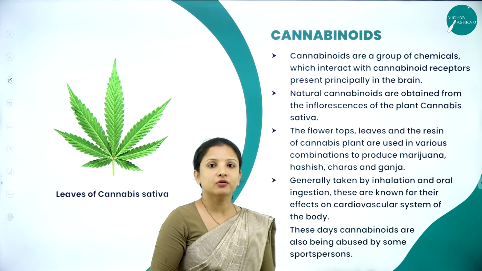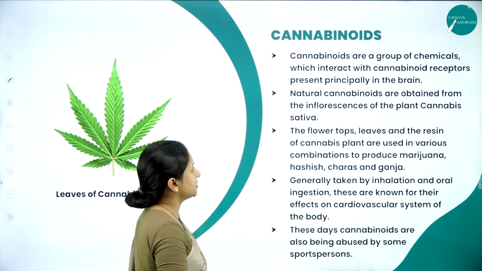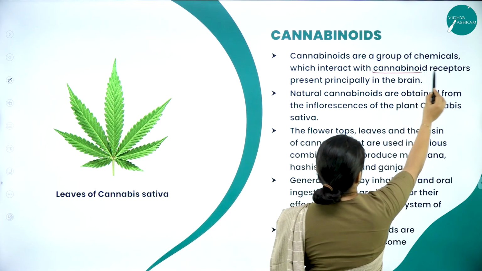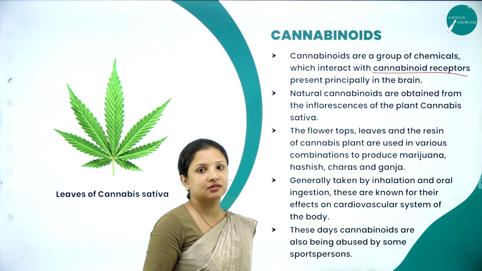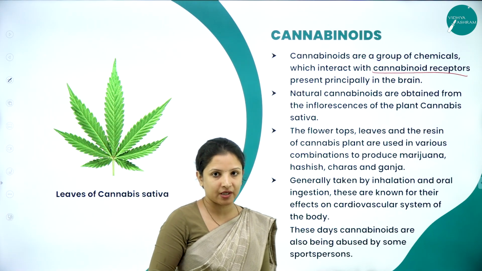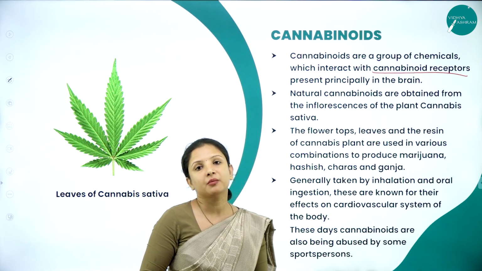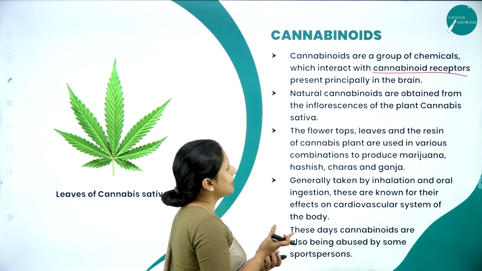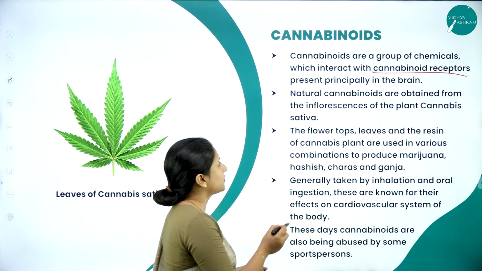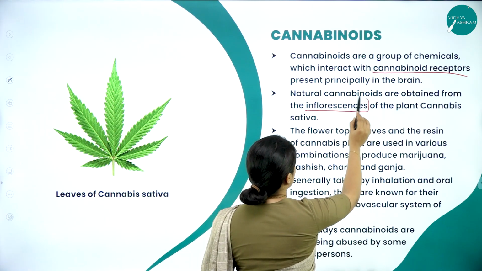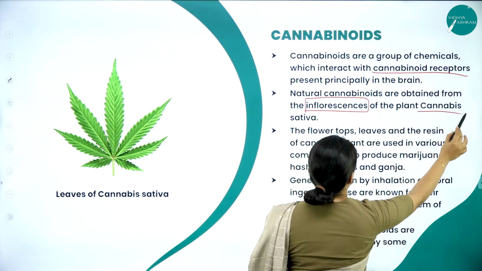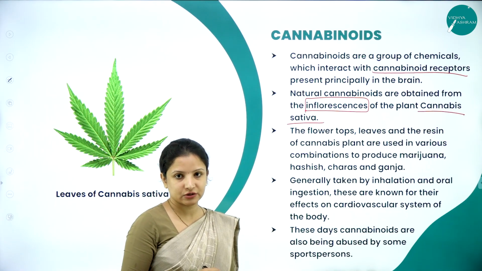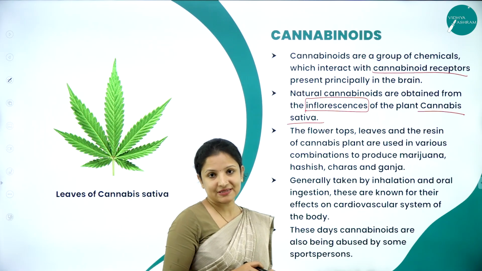Next we'll talk about another drug called cannabinoids. Cannabinoids are a group of chemicals which interact with the cannabinoid receptor. Similarly, in the brain, that is in the central nervous system, there are some receptors which are capable of accepting the cannabinoid drug that we consume. These natural cannabinoids are obtained from the inflorescence, that is the group of flowers, of the plant Cannabis sativa. So opioids come from Papaver somniferum, cannabinoids from Cannabis sativa.